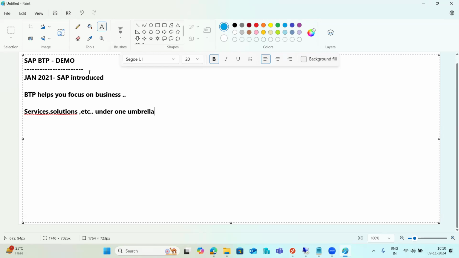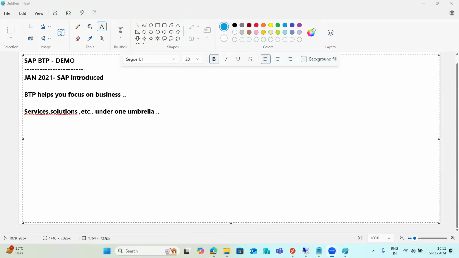So they have their one umbrella, and all those things are available here, right? The services and solutions will fulfill our requirements to start our business. These services and solutions will help organizations build new cloud solutions here, right? In other words, if I say BTP is a bundle of many different solutions, services and tools, as well as the databases they are offering.